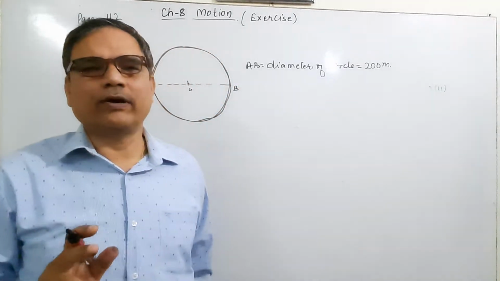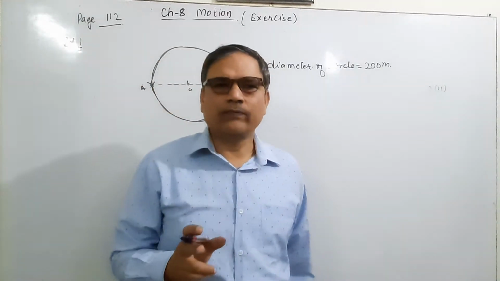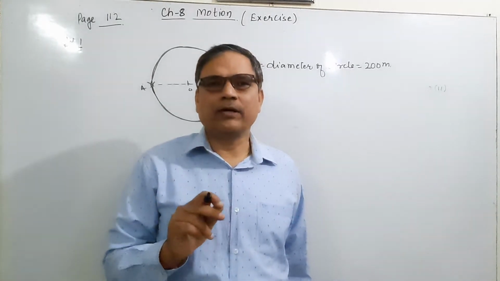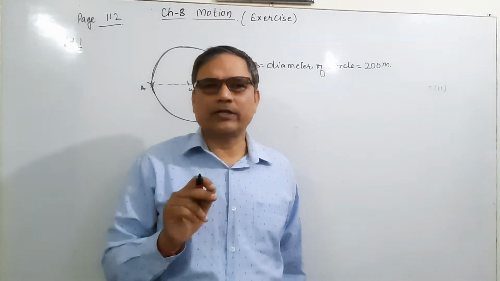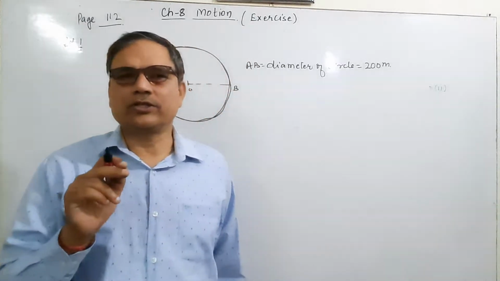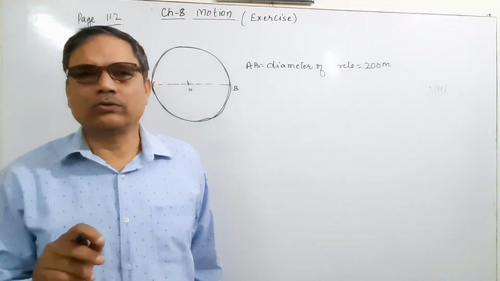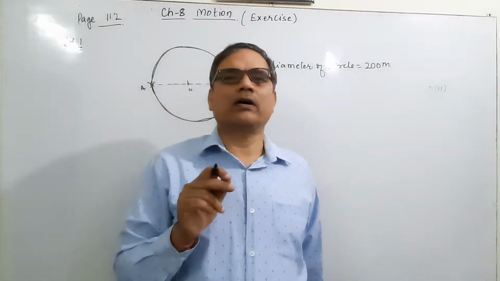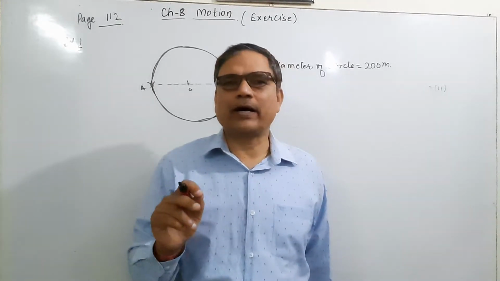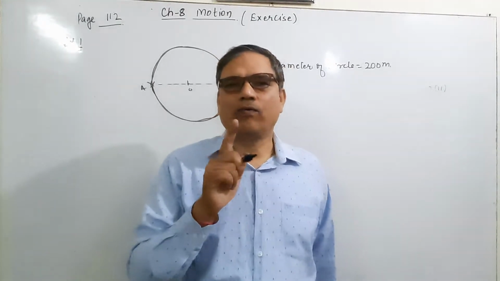And you know very well, in one complete round where the initial and final point are the same, the displacement is equal to 0 and the distance is equal to the circumference of the circle, which is equal to 2 pi r in one round.